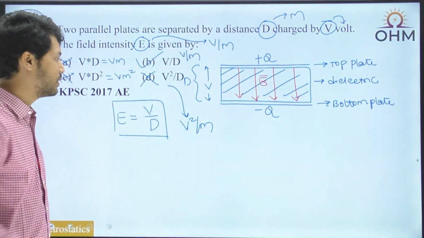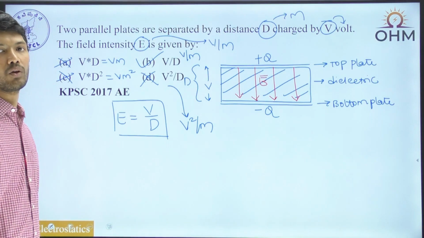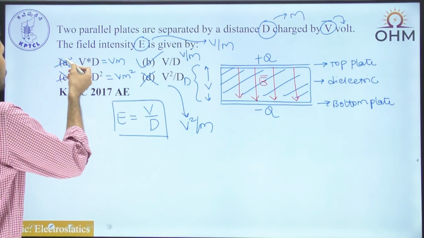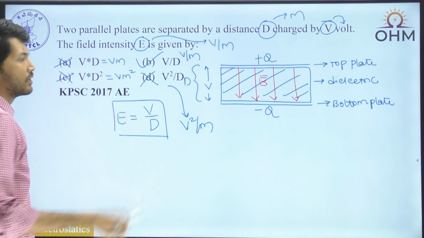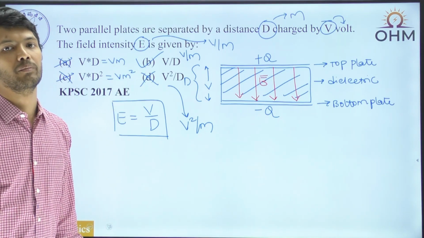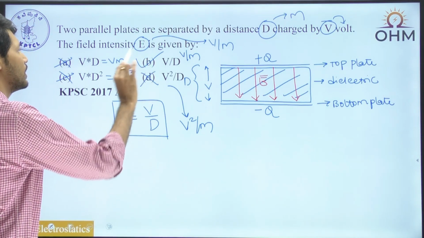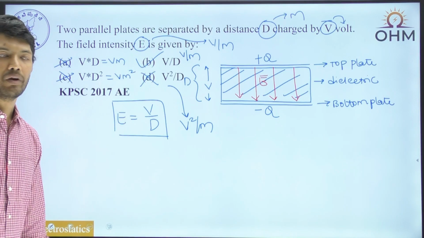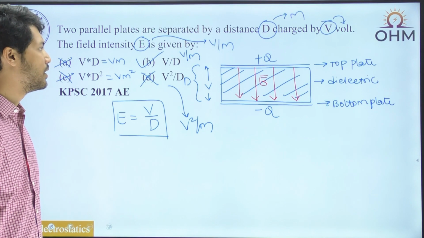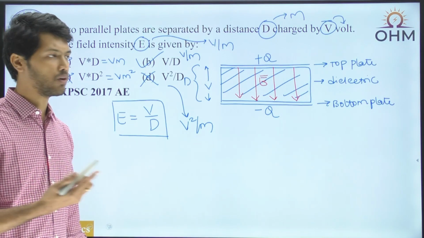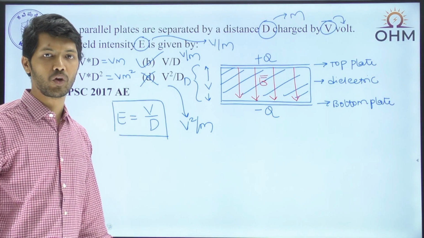So even if I don't know this particular formula, still I could answer only from units, because I ruled out that A is not the answer, C is not the answer, D is not the answer. Answer has to be D. Okay. But if you know the concept anyway, in that case surely you can say that the answer is nothing but D. But since we are discussing this particular concept, let me discuss one more point, because we have one more question on the same topic.